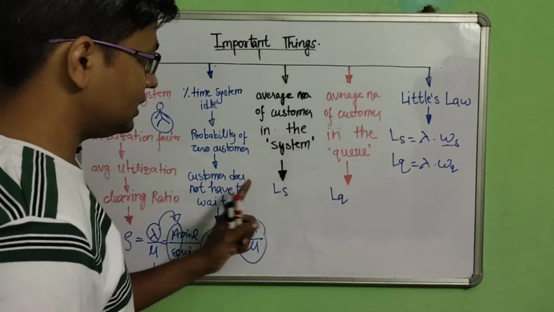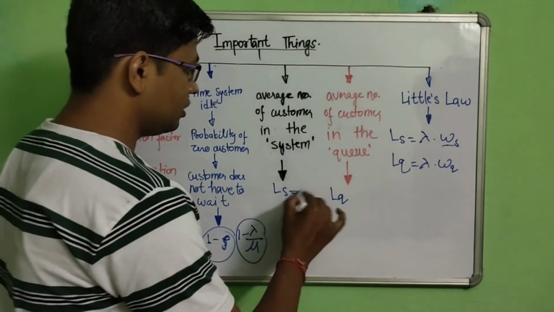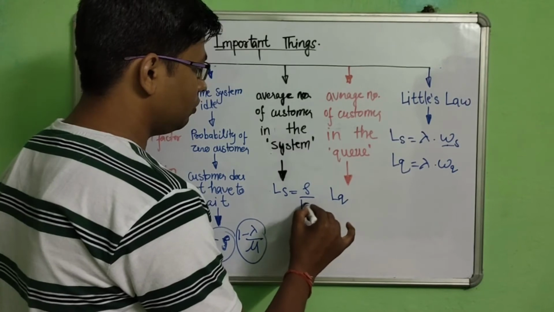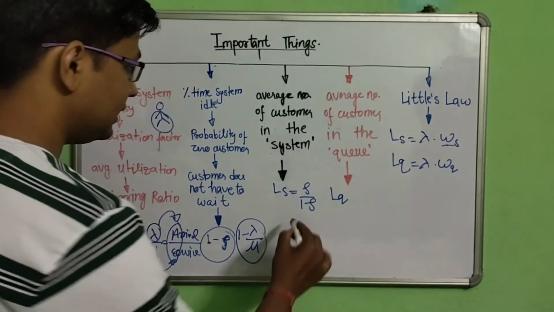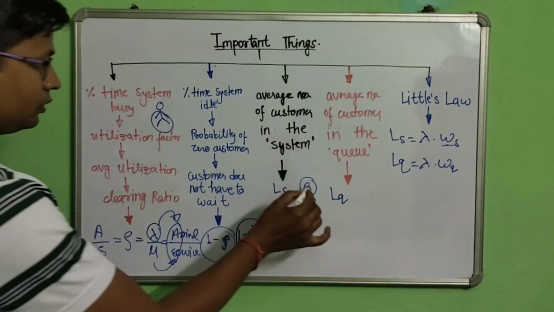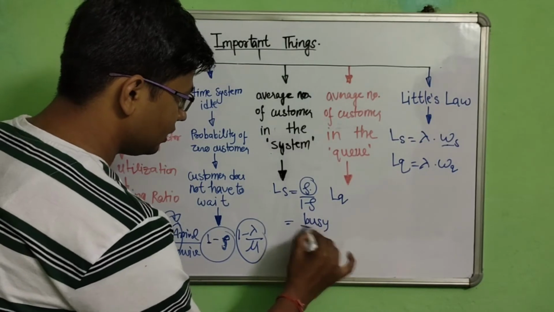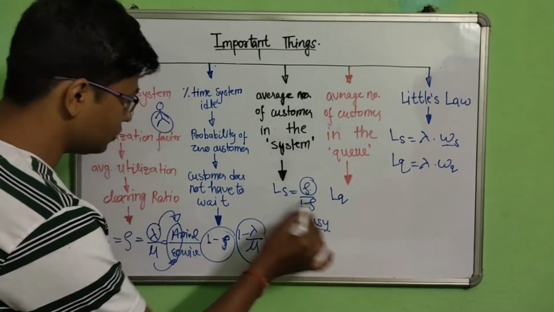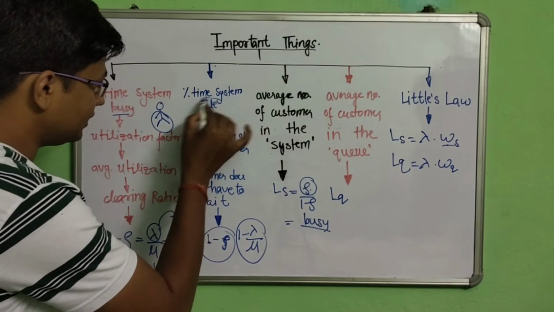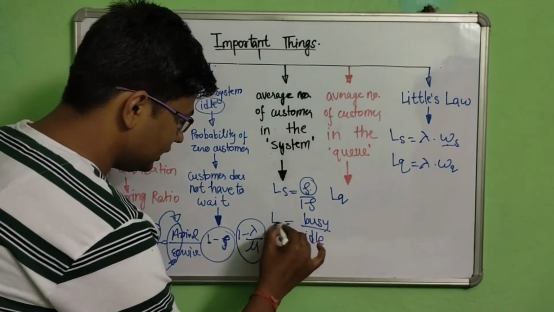Now the very important one is ls. What is ls? Ls is rho upon 1 minus rho. Rho denotes the busy time, so you can write busy upon 1 minus rho. What does 1 minus rho denote? This is called idle time. This is the ls.